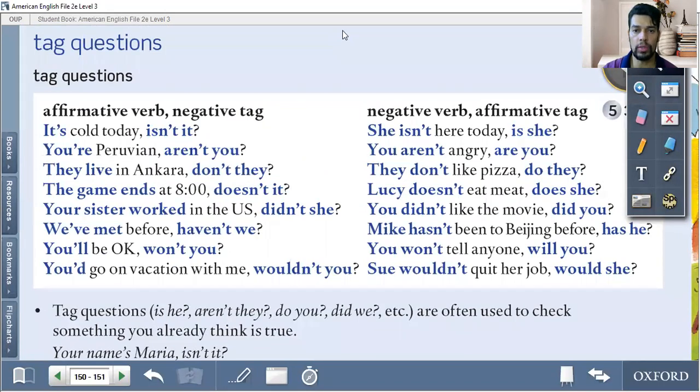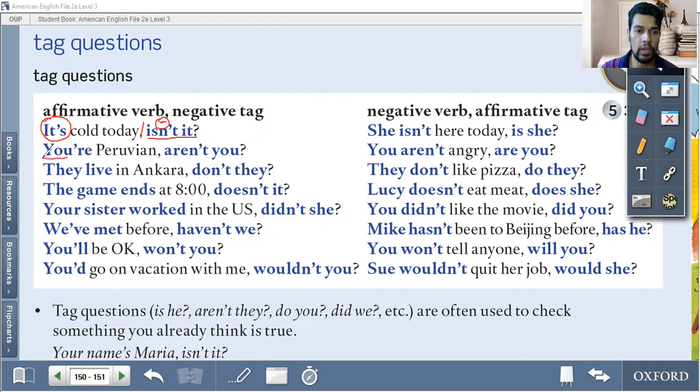So as I told you before, we have the tag question thing. So on one side, take a look, you have the positive sentence and on the other side, the negative one. So here we have, it's cold today, isn't it? So we used it is. It is verb to be. So it was in the positive, affirmative in one side. So on the other side, you did the negative one. So it's cold today, isn't it?